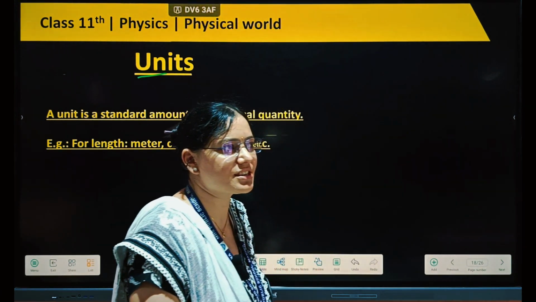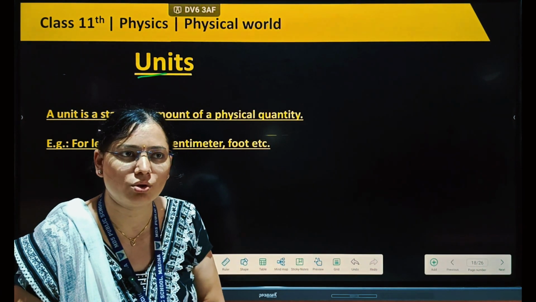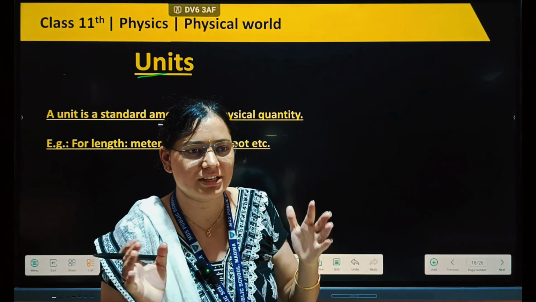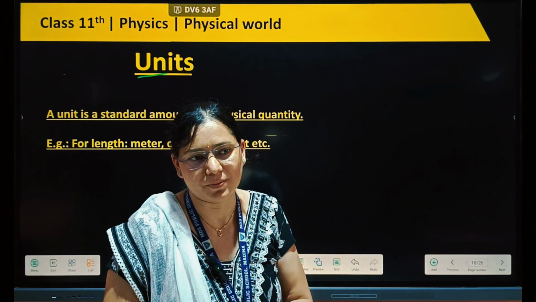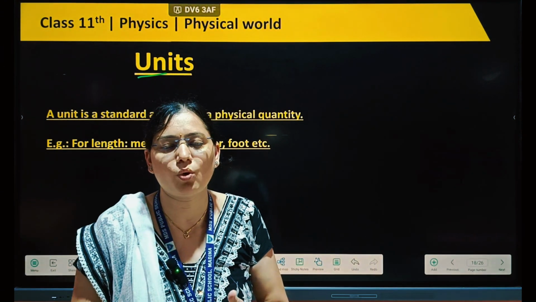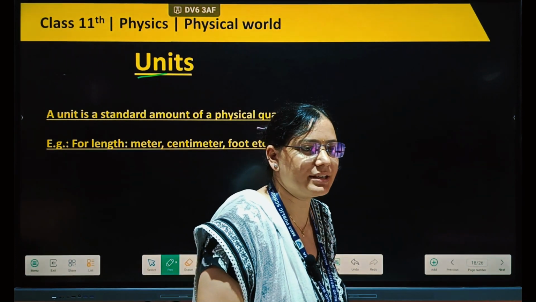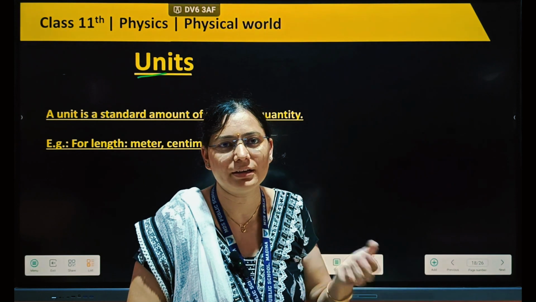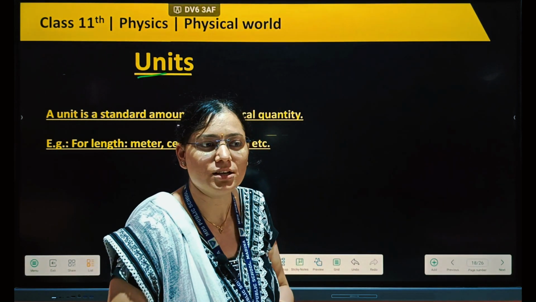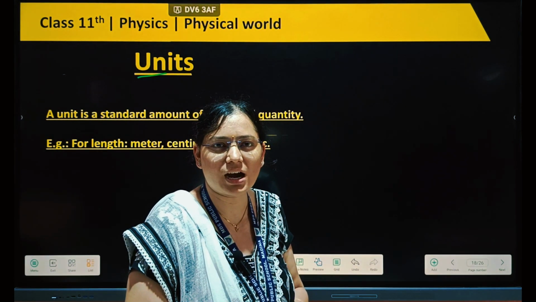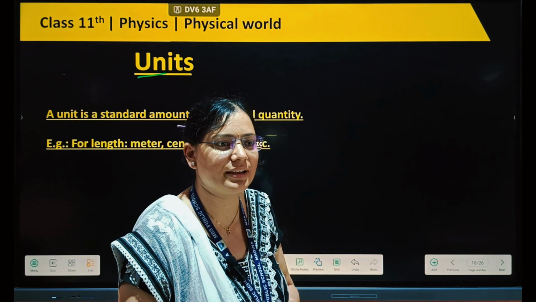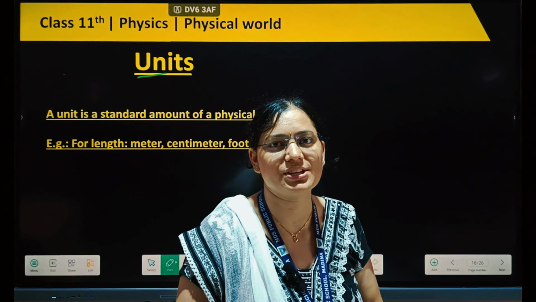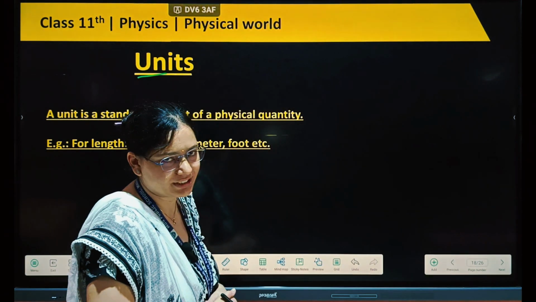So in physics we have discussed that there are two types of scope: macroscopic and microscopic. They divide our complete physics into two types according to scope. Macroscopic is one category, where all types of physics will come, that is classical physics given by Newton. And in microscopic we study the smallest particles that we can't see with our naked eyes. That is modern physics, and the father of modern physics was Einstein, of the 20th century.